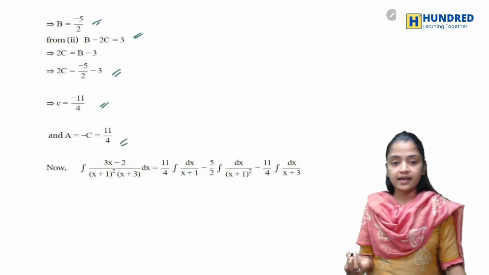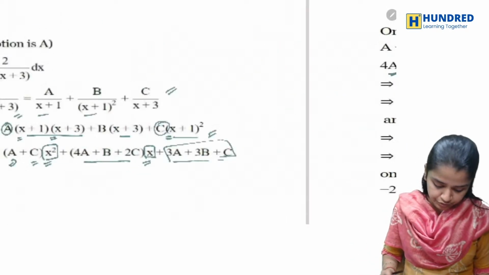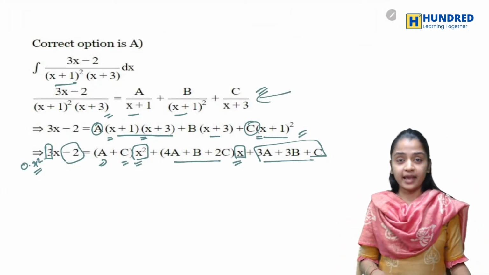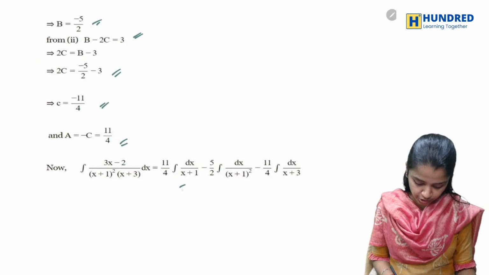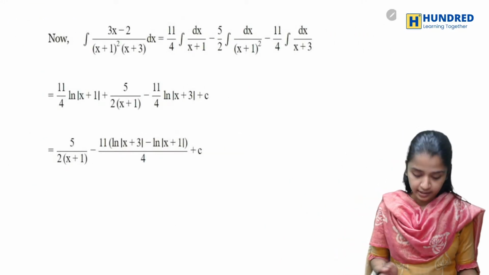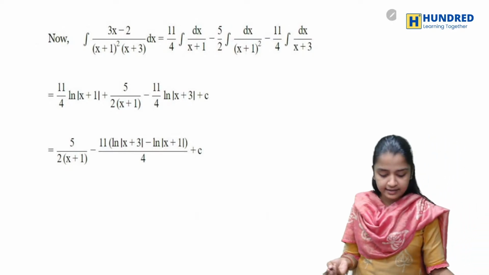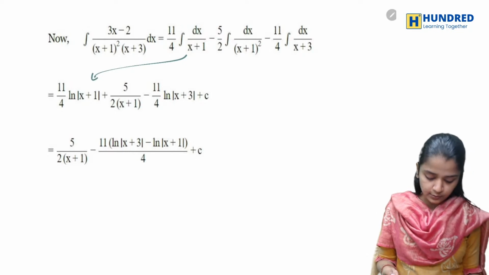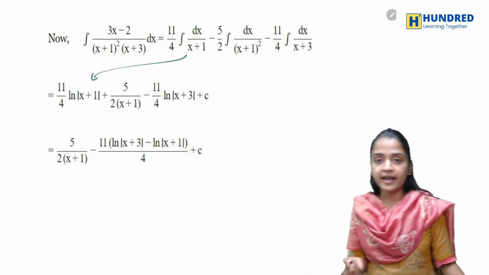So you will be getting a also. Just directly substitute in this equation. When you directly substitute the a, b and c values in this equation, you will be getting it of this form. Now, after this, I am directly writing this one. This will be ln of x plus 1.